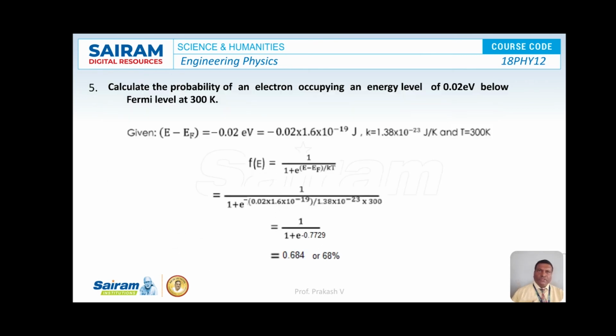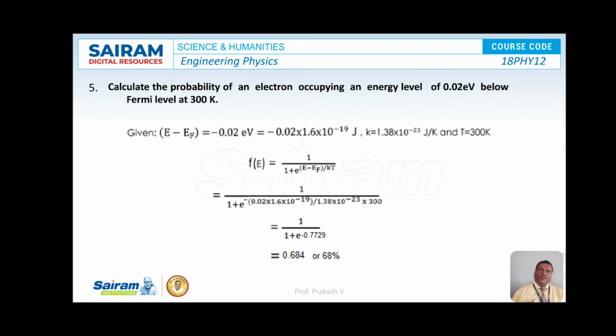Now the fifth problem is: calculate the probability of an electron occupying an energy level of 0.02 electron volt below the Fermi level at 300 Kelvin. So here we are choosing the energy level below the Fermi level. So E minus EF is negative, that is minus 0.02 electron volt, that is equal to minus 0.02 into 1.6 into 10 to the power of minus 19 joules, and k is equal to 1.38 into 10 to the power of minus 23 joules per Kelvin, and the temperature given here is 300 Kelvin.